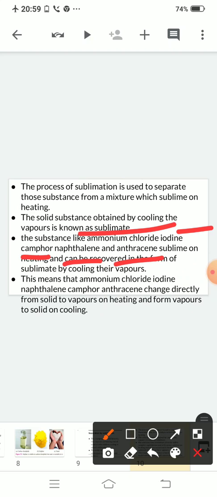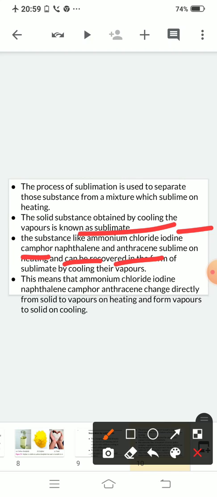If you heat these substances, they directly convert into vapors, and if you cool these vapors, they directly convert into solid.